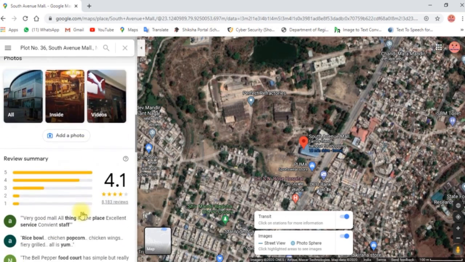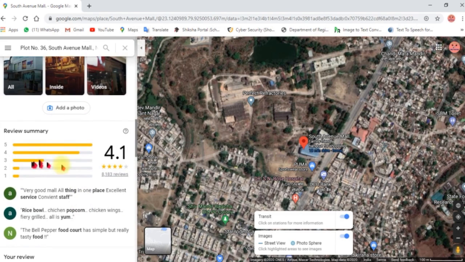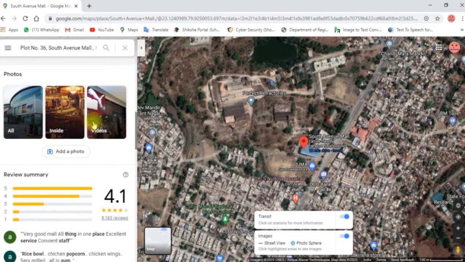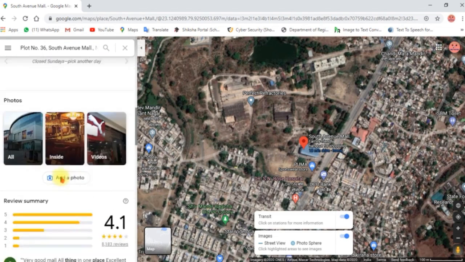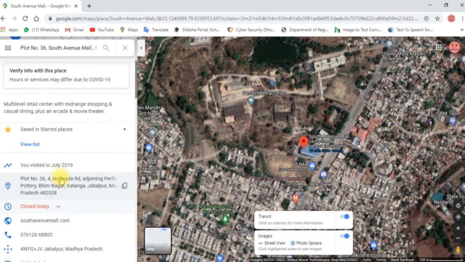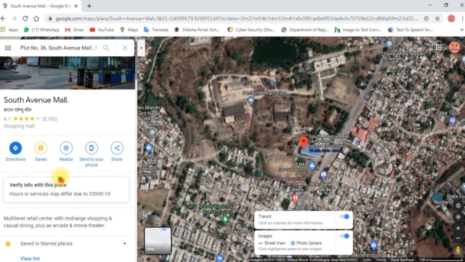You can see the comments, ratings, reviews, and there are so many pictures and videos also. So we can have different information about any particular place with the help of Google Map. You can also share the location from this share option.